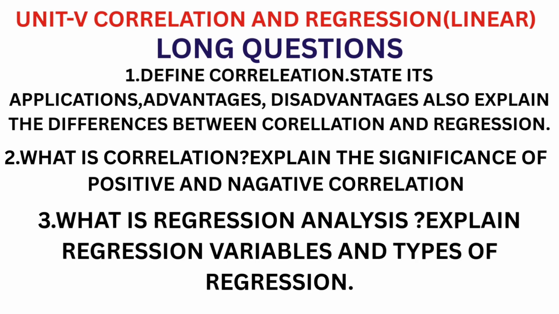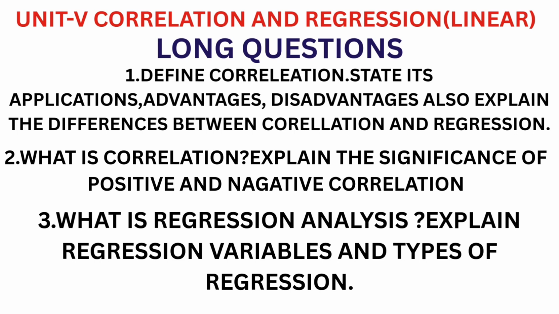Now Unit 5, correlation and regression, long questions. First is define correlation. State its application, advantages, disadvantages. Also explain the differences between correlation and regression. 100% important theory question. Then second question, what is correlation?